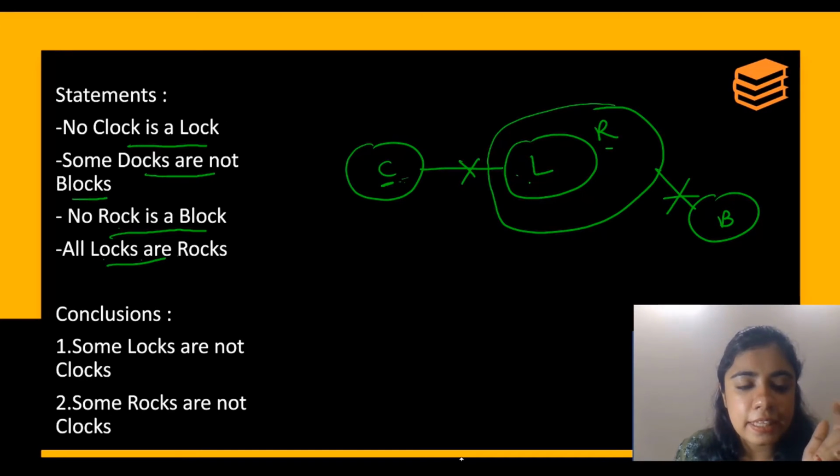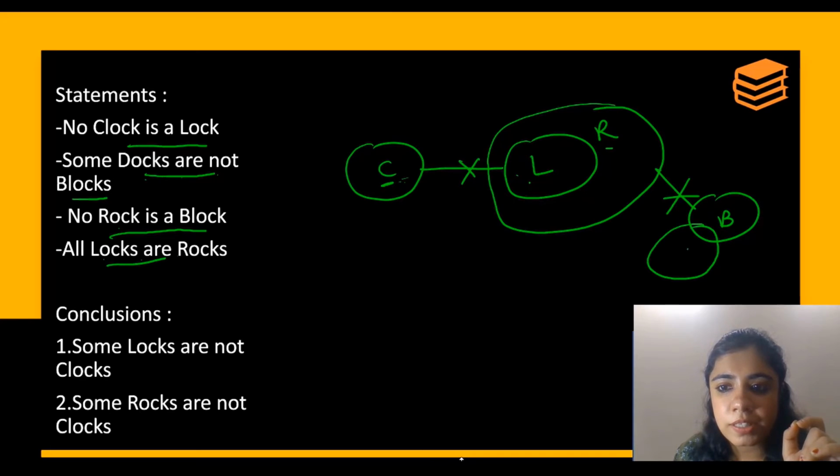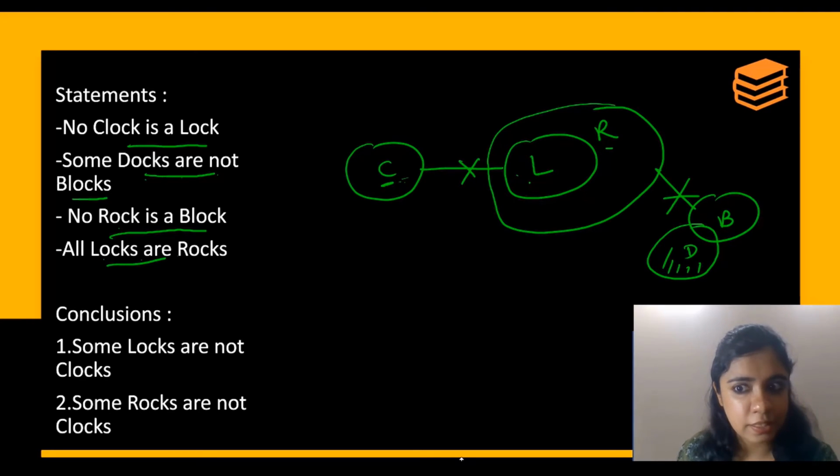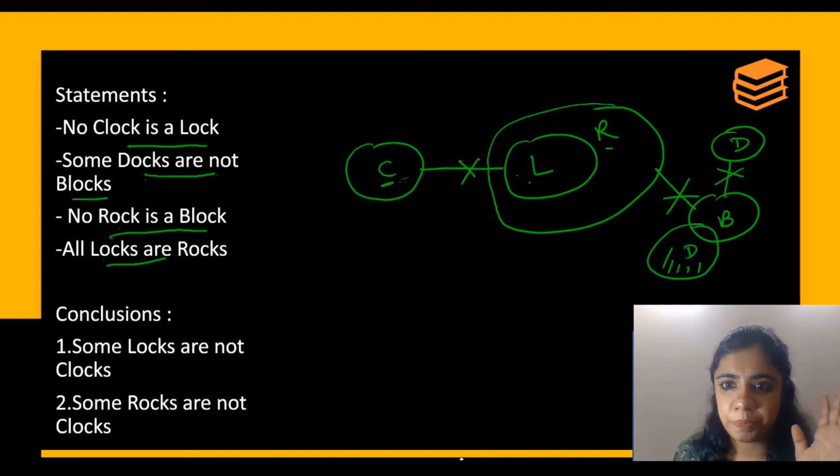Okay? And the second one, some docks are not blocks. So some docks are not blocks. So these docks cannot go inside blocks. And the other would be some docks are not blocks. There is no connection. So this becomes your final diagram. Now let's carefully start with the conclusions.